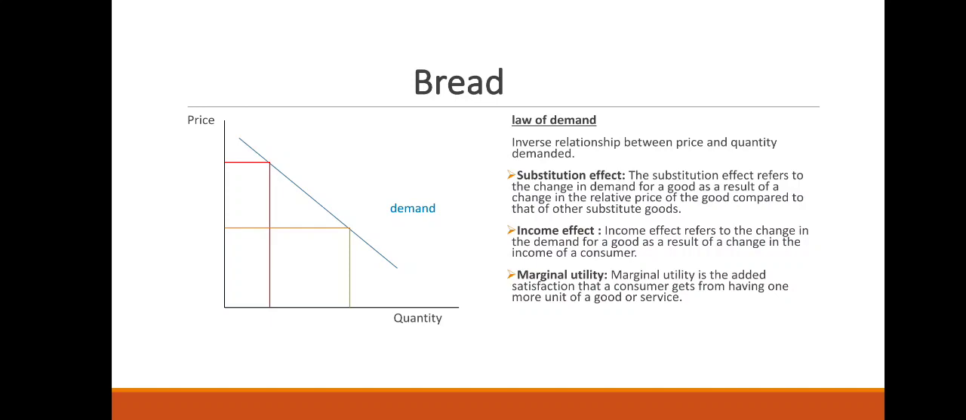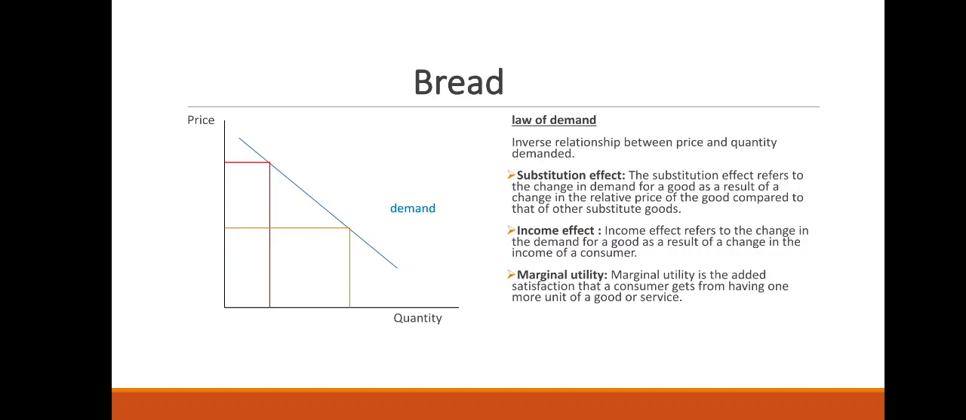Next, the income effect. The income effect refers to the change in demand for a good as a result of a change in the income of the consumer. So when the price goes up for bread, people are going to buy less bread because they have less purchasing power. They cannot buy something if they don't have enough income or money to purchase it. So these are the reasons for the law of demand.